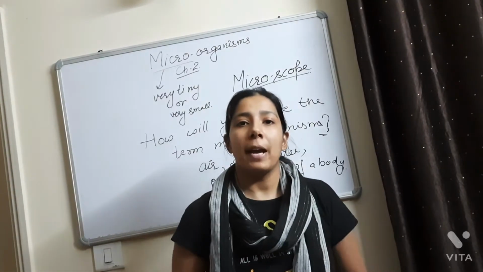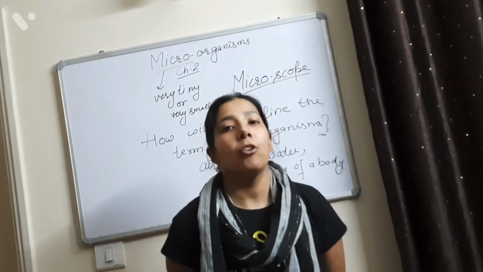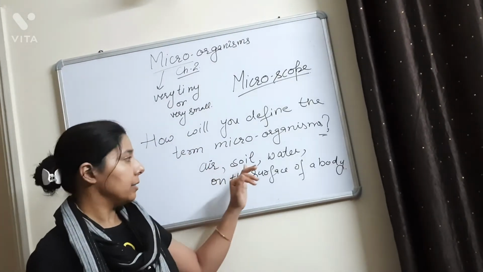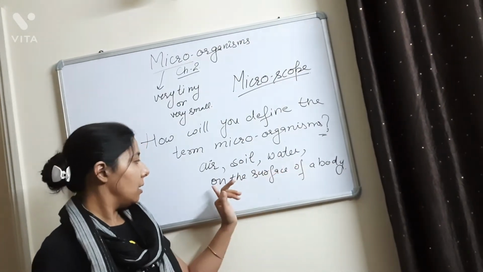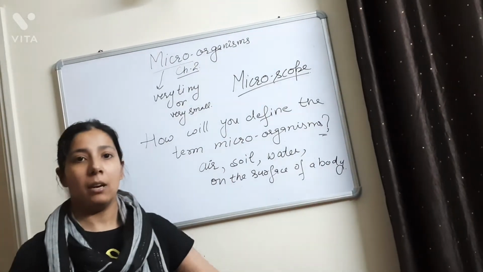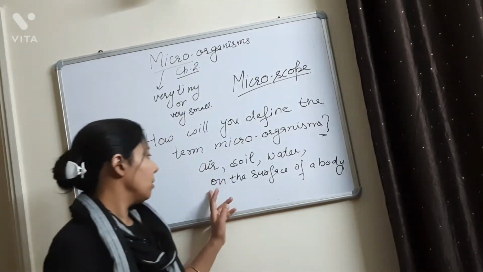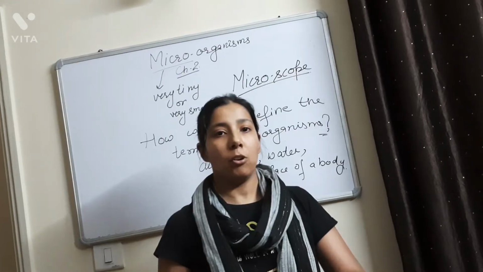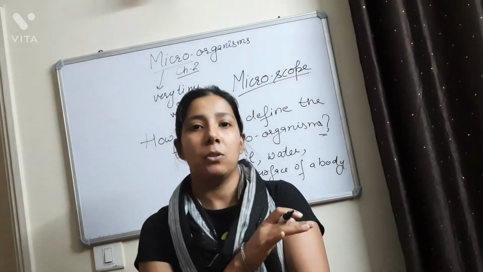So where do these microorganisms live? They can live or stay in air, in soil, in water and on the surface of a body. What is meant by on the surface of the body? It means that these microorganisms can be on the surface of any object.